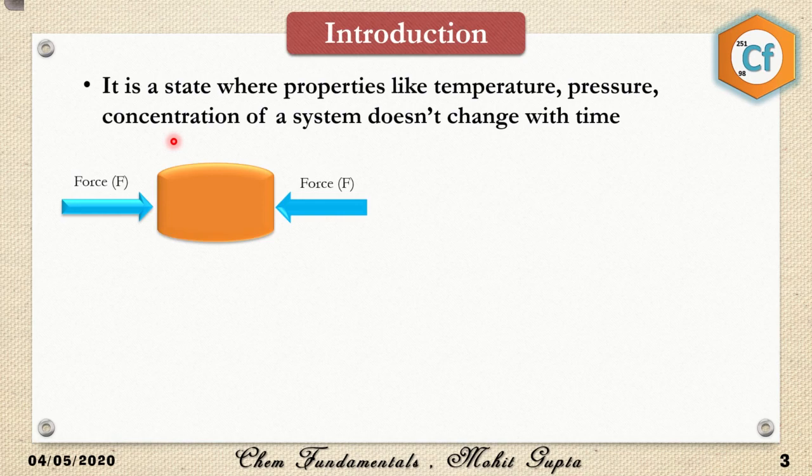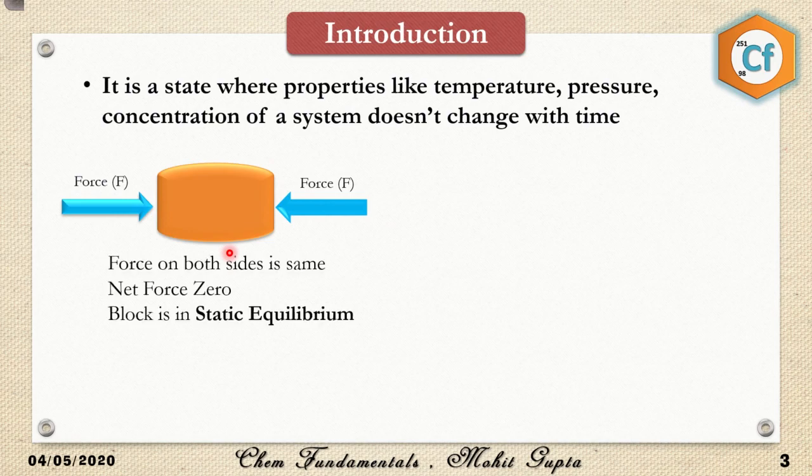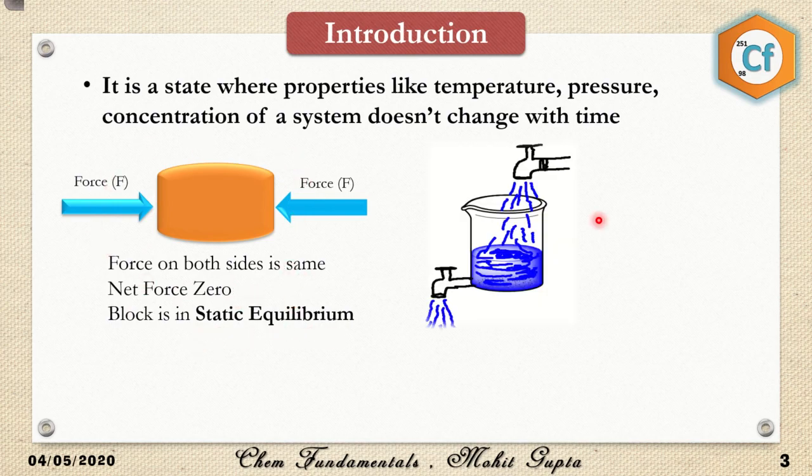First of all, equilibrium is of two types. One is static and the other is dynamic. So first, let's understand what is static equilibrium. Suppose I have taken a block here and I'm providing a force on the right side, and simultaneously I'm also applying a force of equal magnitude on the opposite side. In this case the block won't move, and this is considered static equilibrium because no motion is involved, as the net force is zero. Hence this kind of process would be considered static equilibrium.